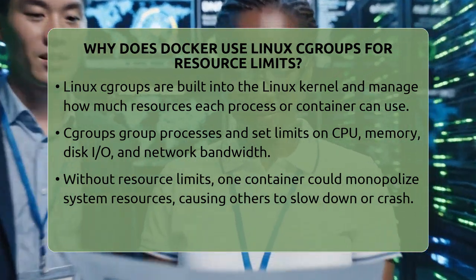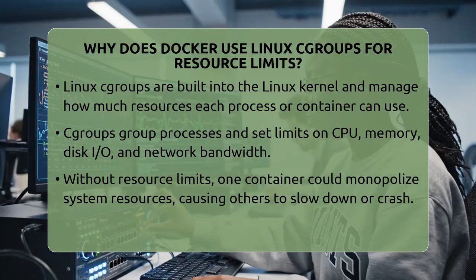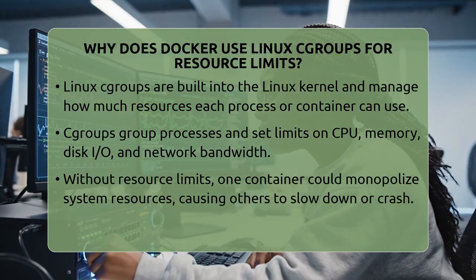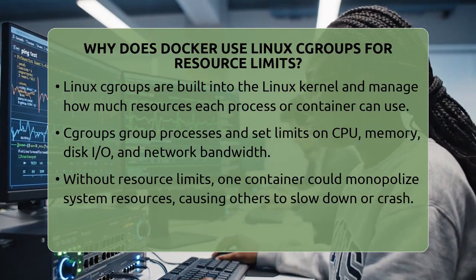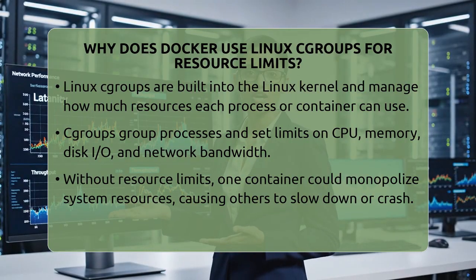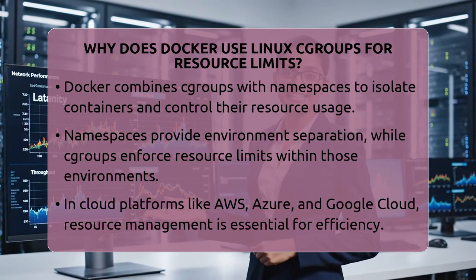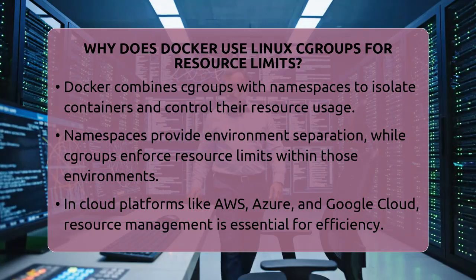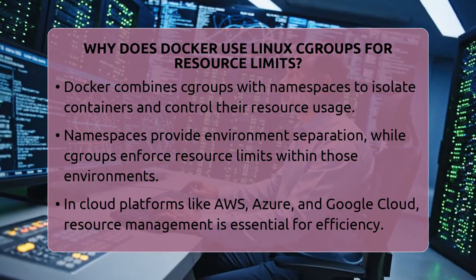Cgroups are a feature built into the Linux kernel. They let the system group processes together and set limits on how much CPU, memory, disk input and output, or network bandwidth each group can use. This is important because without limits, one container could hog all the resources, causing other containers to slow down or even crash.